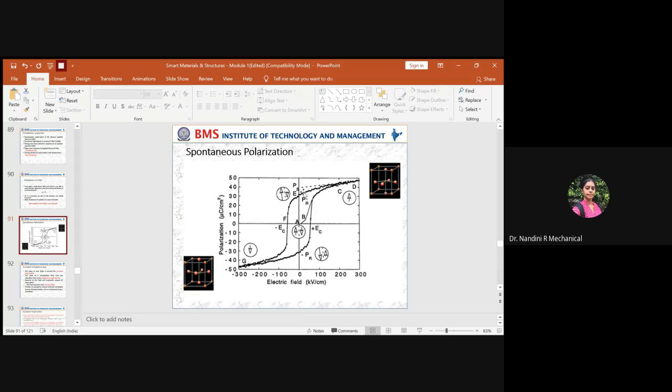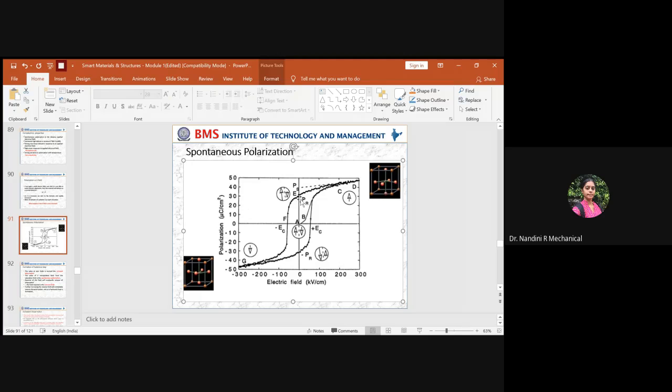So this is the polarization axis, and this is the axis through which the electric field is applied. When you apply the electric field, the material will be at A. It gradually increases and reaches the maximum polarization. At maximum polarization, all the ions in the given sample will be switched on. When you switch off the current, the polarization drastically comes down and it touches the y-axis here.